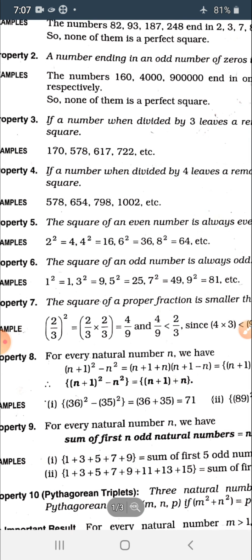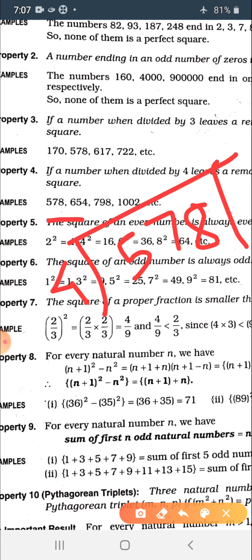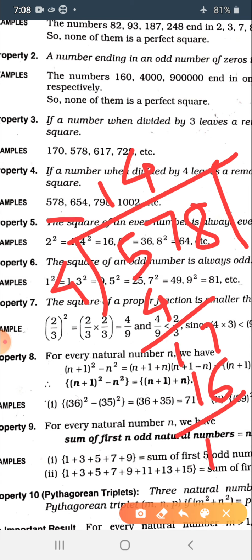The examples given in this question are 578. Let's check the first example, that is 578. Let's divide it by 4. 4 ones are 4. The remainder is 1. 7, 4 fours are 16, and the remainder is 1, and 8.